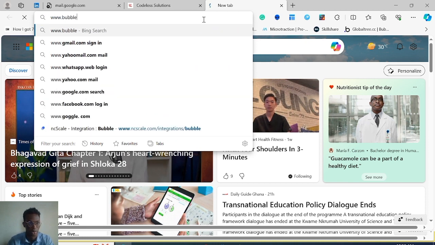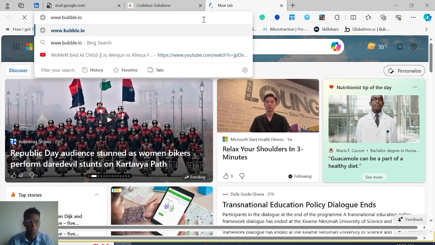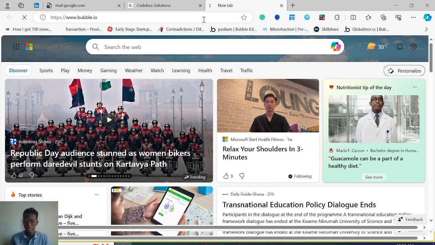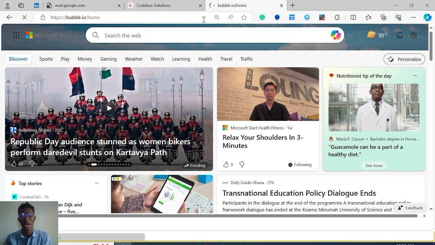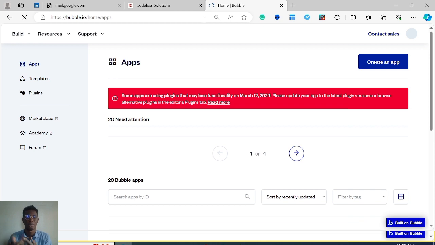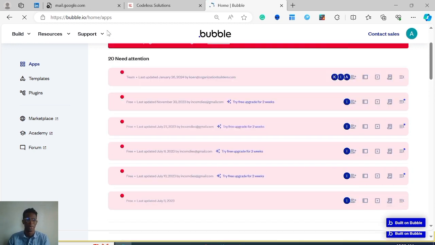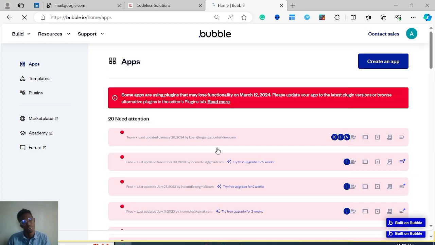www.bubble. No, not booking. Bubble.io. Yeah. So Bubble is a web-based interface itself. So you're going to be accessing Bubble from your browser. Okay. So you need an internet connection with Bubble. It's not like you're going to be downloading anything. No. Just go to your browser, go to bubble.io. It's going to show a similar interface like this.